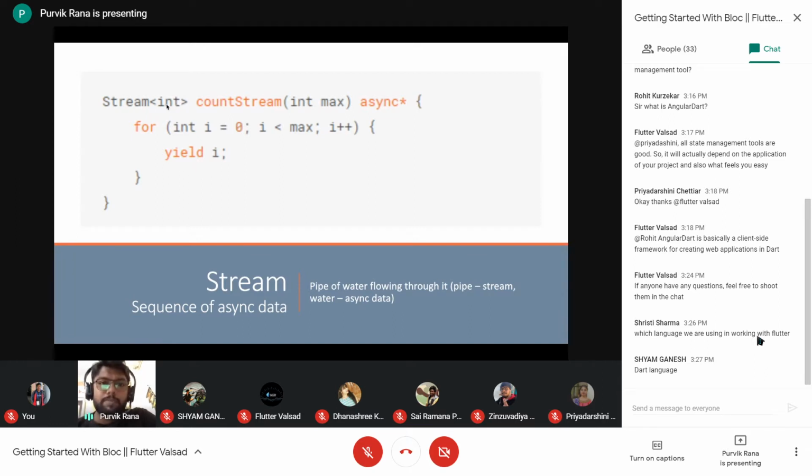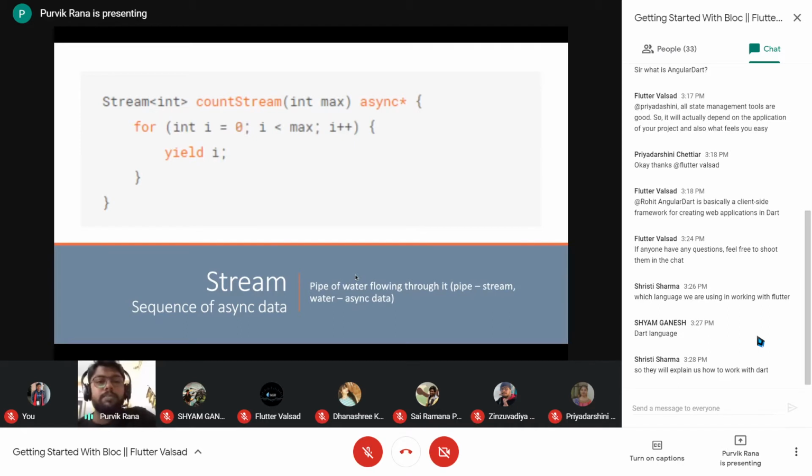So the type of the data that is being presented into the stream is passed using the yield. So that's how the yield is working. Talking about a real-time example, a stream is like a pipe of water flowing through it. You can consider the pipe as a stream, and the water which is inside the pipe is the data. That is what we are having through the stream.